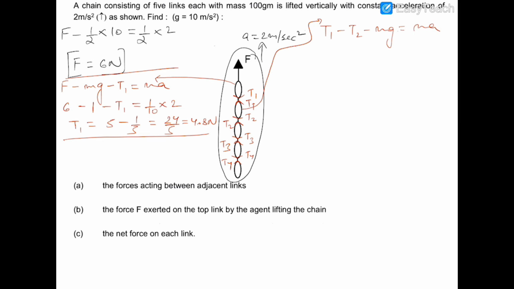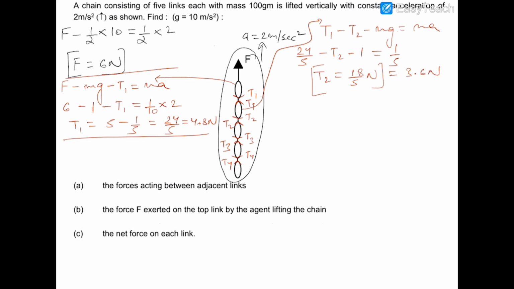So the value of T1 is 24 by 5, minus T2, minus the value of mg which is 1, and the value of ma will be 1 by 5. So T2 will come out to be 18 by 5 newtons, which is also 3.6 newtons.